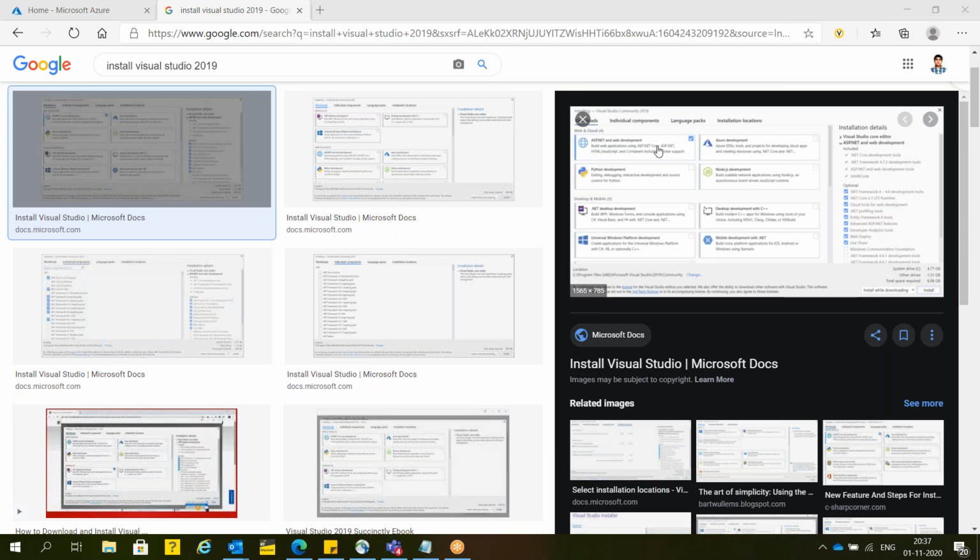Only these two I have to select. Actually, here we have lots of workloads. If you check all of them, the size may go up to more than 200 GB, or even more than 300 GB. So just install these two only.